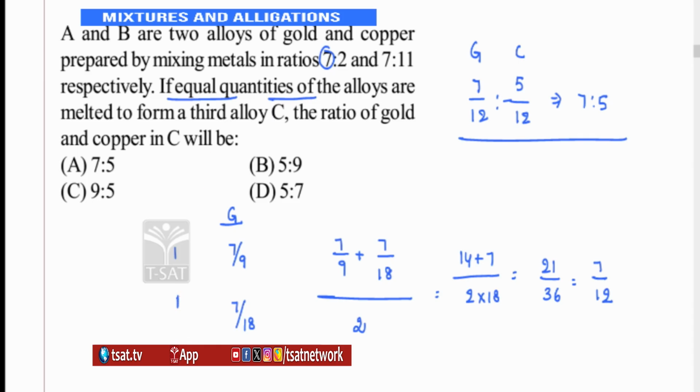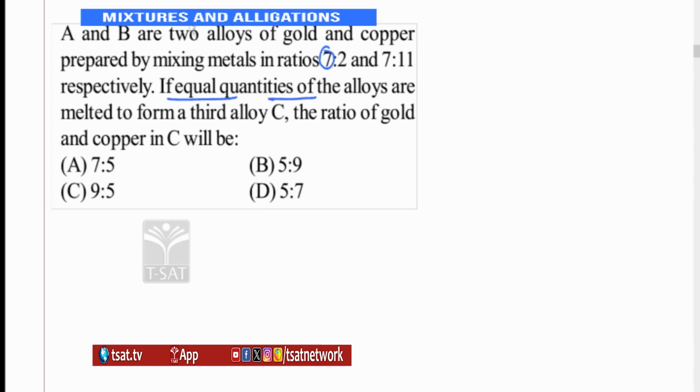Now when they say equal quantities, you can do it in multiple ways. How do I do it when they say equal quantities? Let's take the ratio of gold and copper in the first one. It's 7:2. In the second one, it is 7:11. This is alloy 1, alloy 2. Now tell me, take a multiple. How many parts are there? 9 parts. How many parts are there? 18 parts. Take any number which is a multiple of 9 and 18. I am taking 18 kgs.